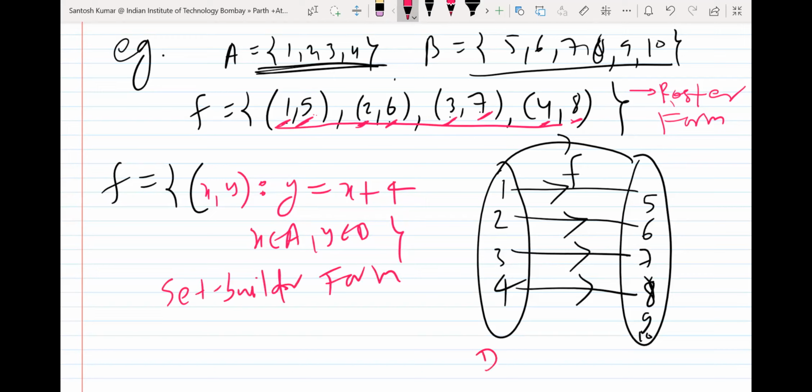And this diagram, you already know, is an arrow diagram. So the name of this is arrow diagram.